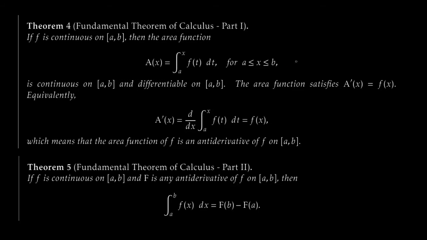So, part number one of the fundamental theorem said that if you had f, a continuous function on a closed interval from a to b, then the area function, which we're going to denote by A of x, and we define it as the definite integral from a to x of f of t dt, and of course this is only defined when it makes sense for our purposes, on the interval where our function is continuous, so for x between a and b. This area function is also continuous on that closed interval.